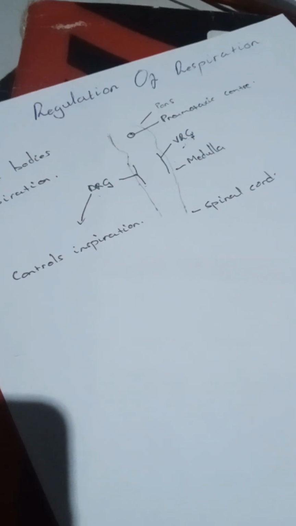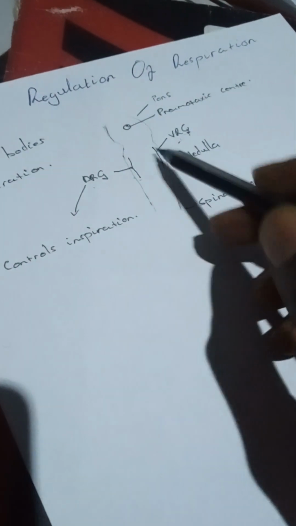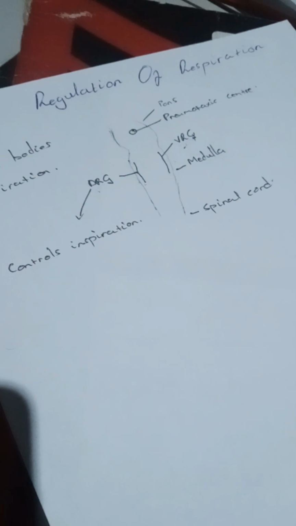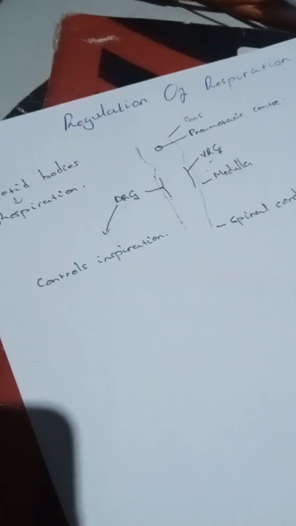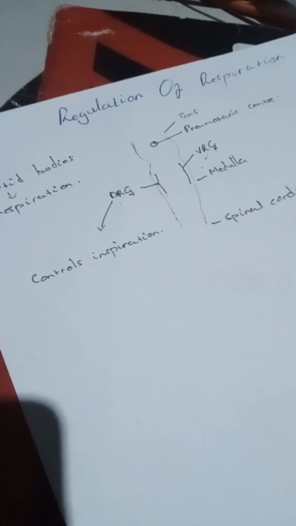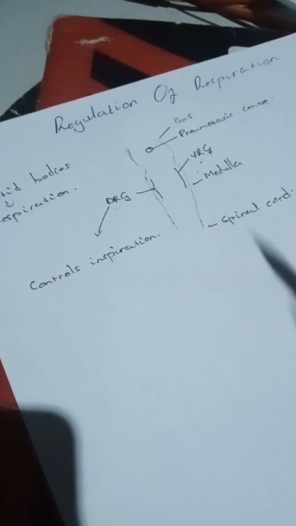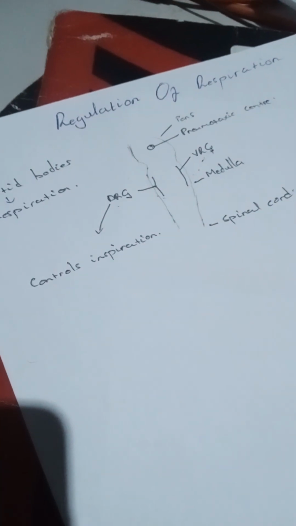So it is active during exercise, when you need more air, more oxygen, when you want to breathe in more. It's controlled by the ventral respiratory group, right?